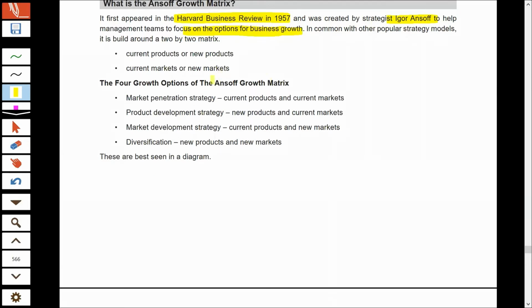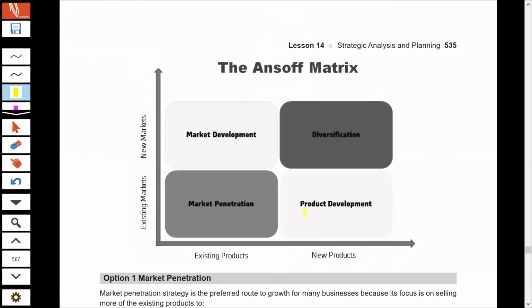And for growing, this is again a 2 by 2 matrix, and on the x-axis we have products, and products are again classified into two categories: your existing product, which the company is selling at present, and new product, which the company will develop in future. On the y-axis we have markets.